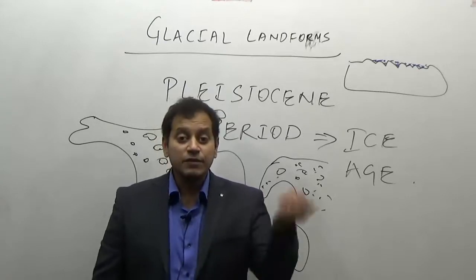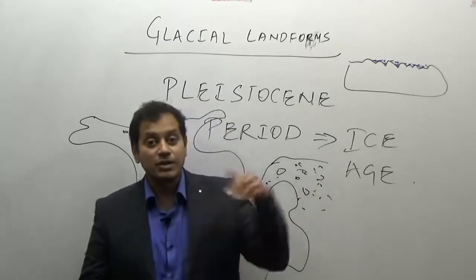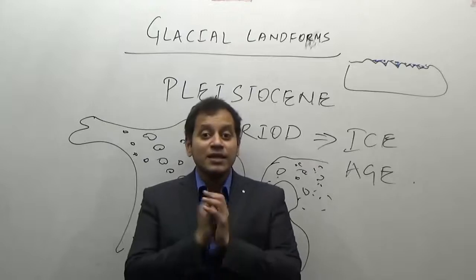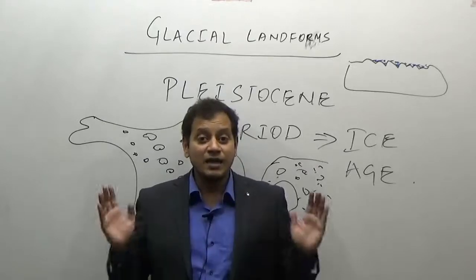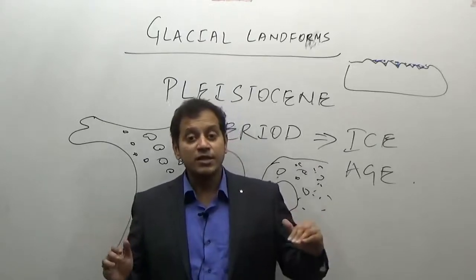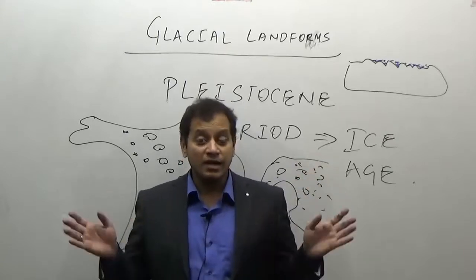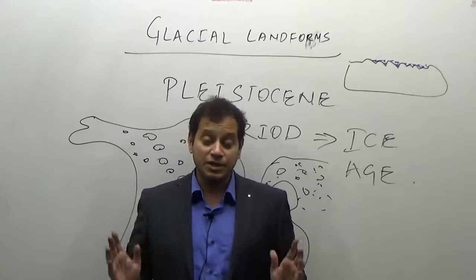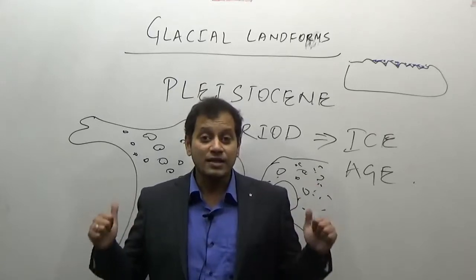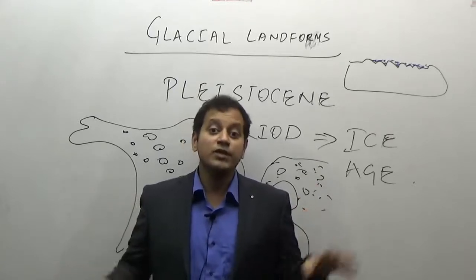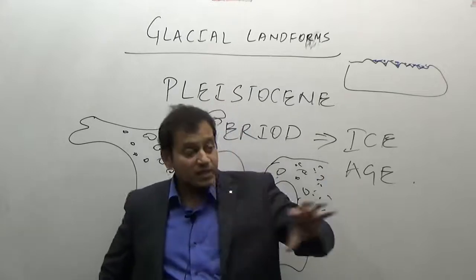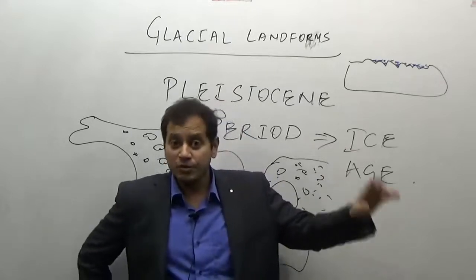Now, the areas which experienced glaciation were the higher latitudes. So, as a result, you can see the numerous higher latitudes, that is 60 degree north, 60 degree south, 70 degree north, 70 degree south. These are the higher latitudes. They experienced the glaciation, and these lakes are all glacial lakes. We will do it while doing the continents. This is just a background I gave you before we come to the topic.